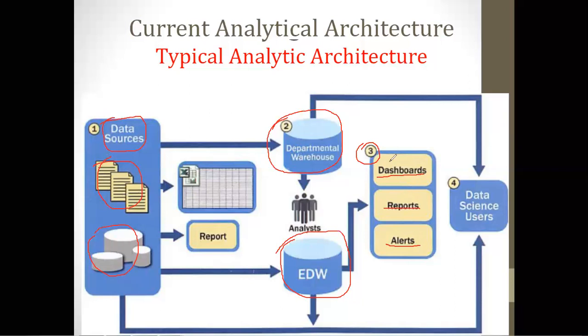But these are only three stages in the current analytical architecture. Nowadays a fourth stage is also added, that is the data science user, where data analysts or data science users check the raw data or the data available either in the EDW or the data warehouse. They collect all the data and do some analysis, and for that it requires a huge space, because analysis on huge data is done in memory.